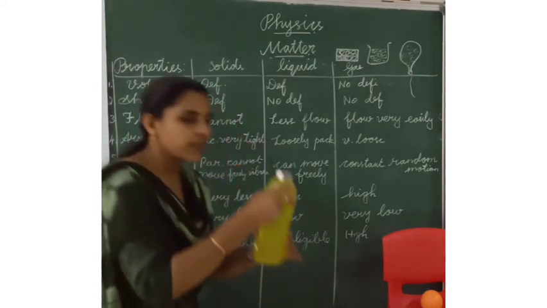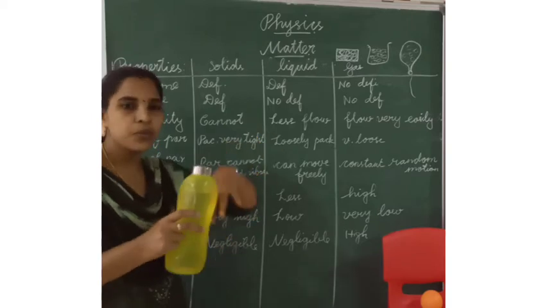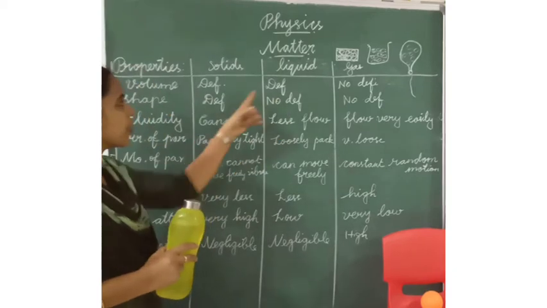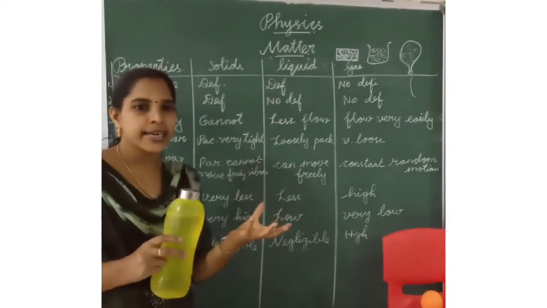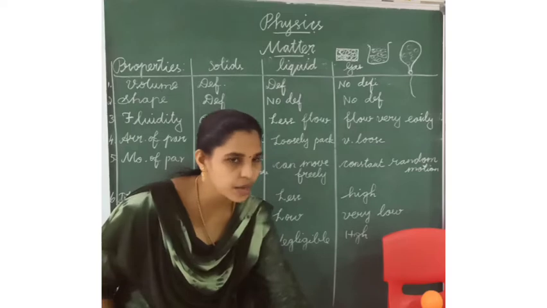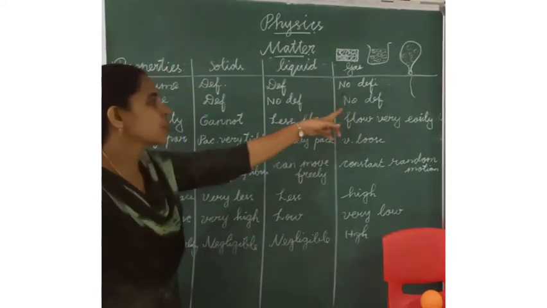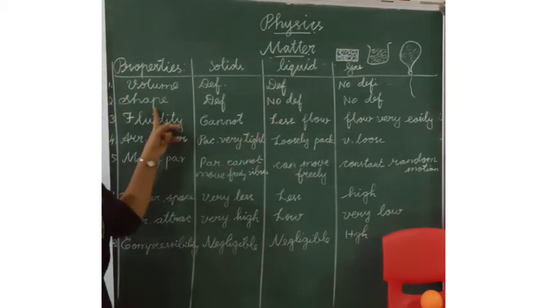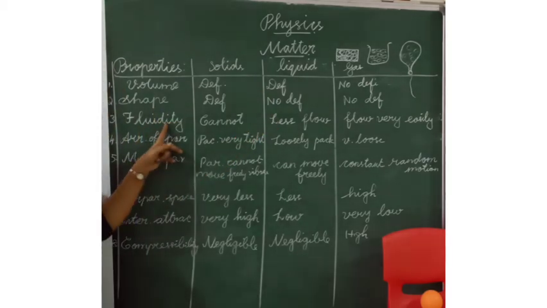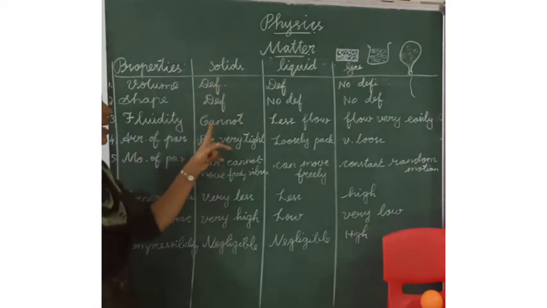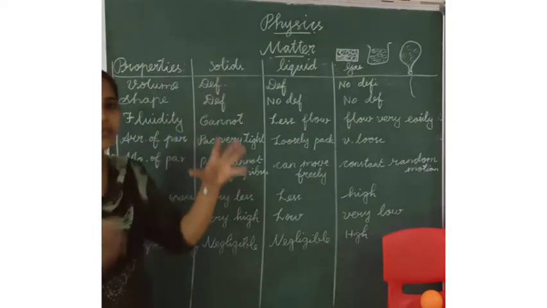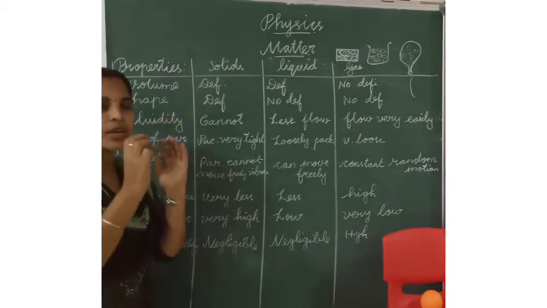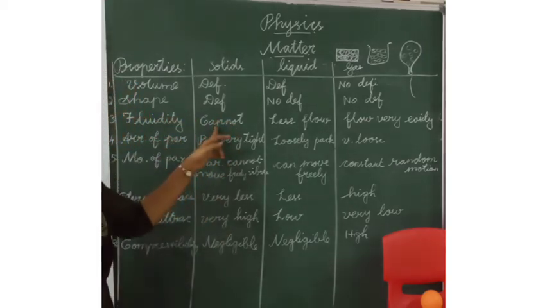Listen, now the water is in the bottle. When we pour the water into another bowl, the liquid takes the shape of the container or bowl. Next, gas has no definite shape. Next one is fluidity. That means solids cannot flow. They are pressed tightly, the particles are closer, so they cannot flow.